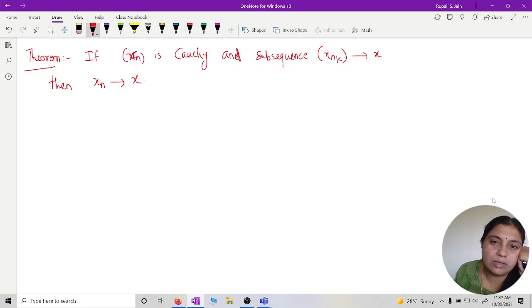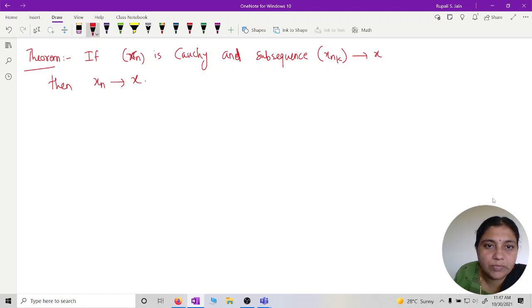Earlier we proved that if the original sequence converges to x, then every subsequence converges to x. If a sequence is convergent, then every subsequence is also convergent and has the same limit.